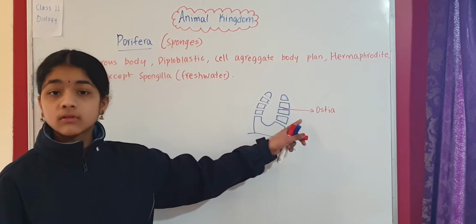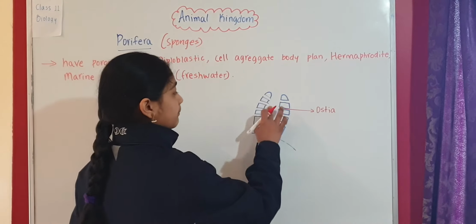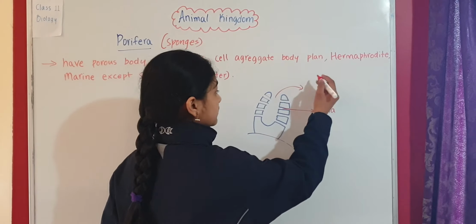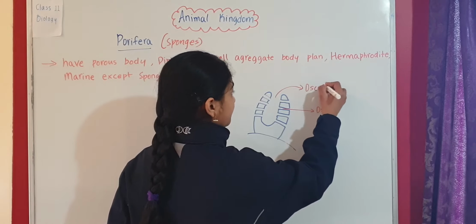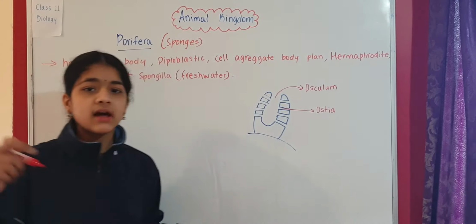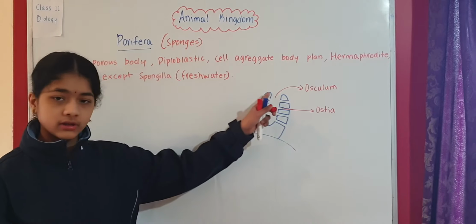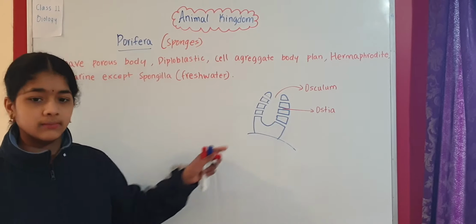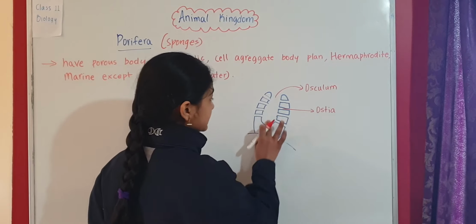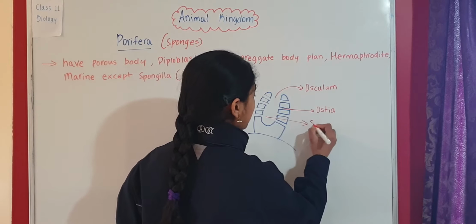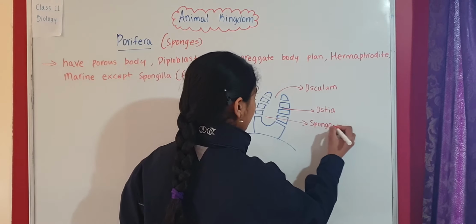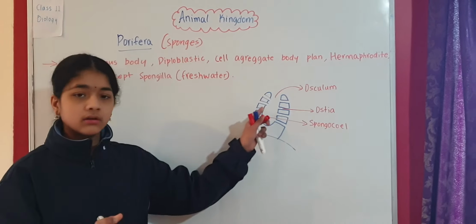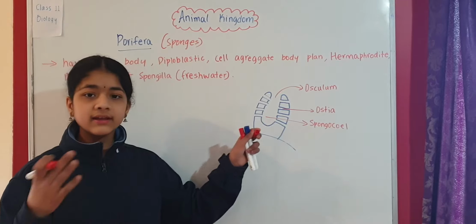This is ostia. This upper opening is called osculum. Osculum is the large opening which is present on the upper side. And this space here is called spongocele. This is the main area where the internal body of the sponge is present.